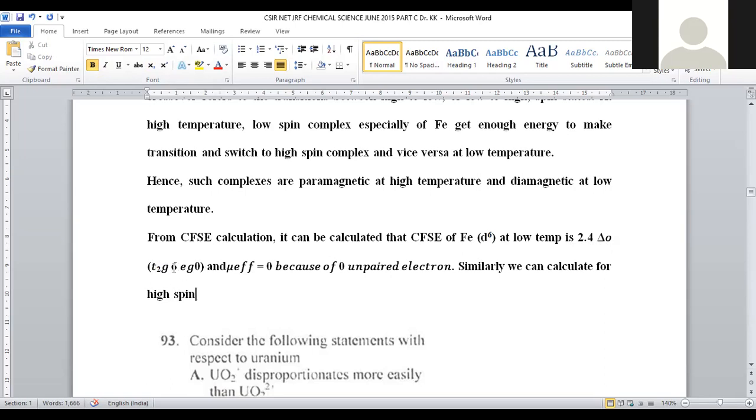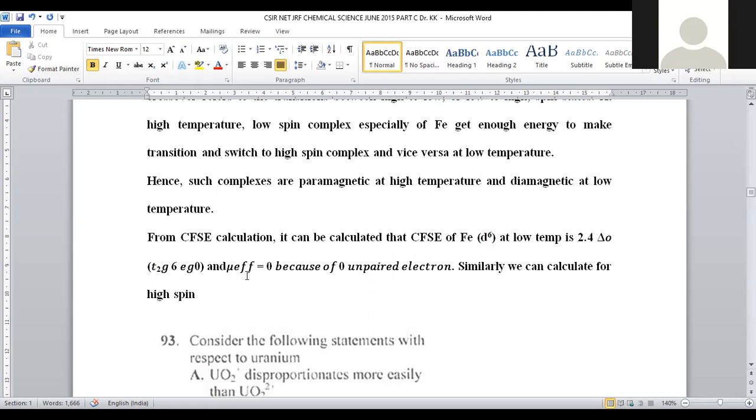t2g6 was taken. So what is the electron stabilization when that entered into the t2g orbital? Each electron addition will add 0.4 delta O energy. How many are there? 6 electrons are there. 6 into 0.4, it will be 2.4 delta O, right? So it will become 2.4 delta O, the CFSE value for the iron d6 system, right?